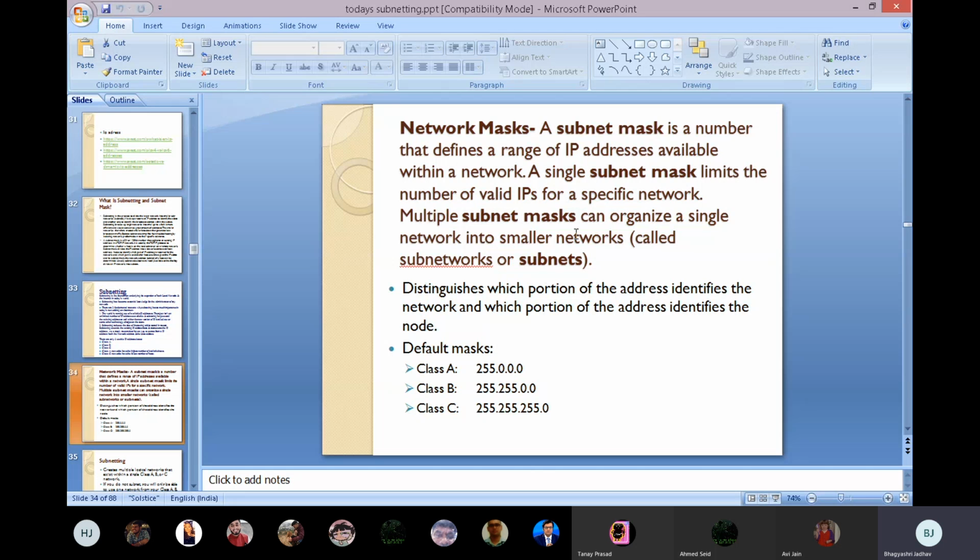See, the default mask for class A is... Ma'am, your voice is breaking. ...and for class C... Hello, now my voice is audible.